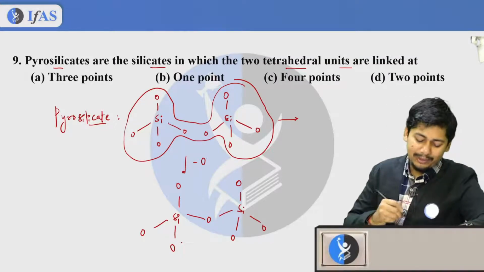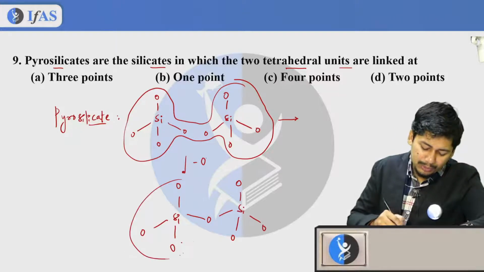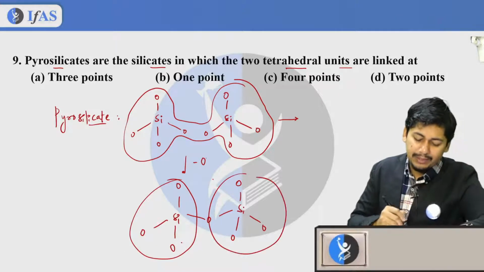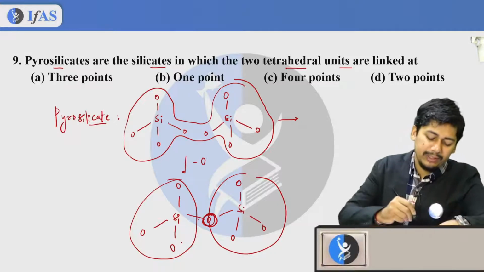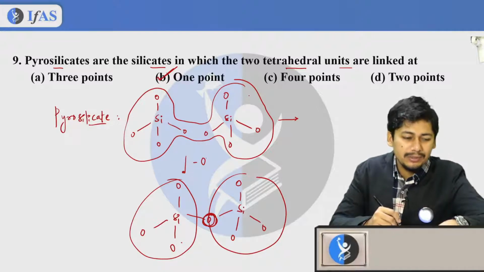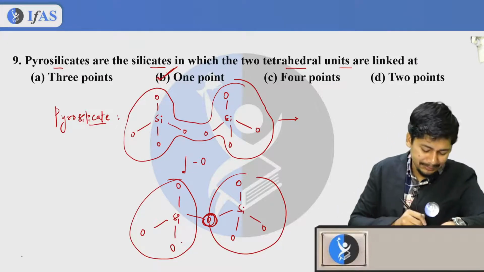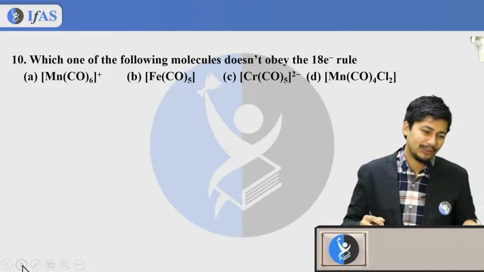So this is going to be your molecule, and these two species, 1 and 2, these two tetrahedral units are connected at a single point. Therefore option B is going to be your correct answer. Okay, option B is correct. Let's jump into the next question.